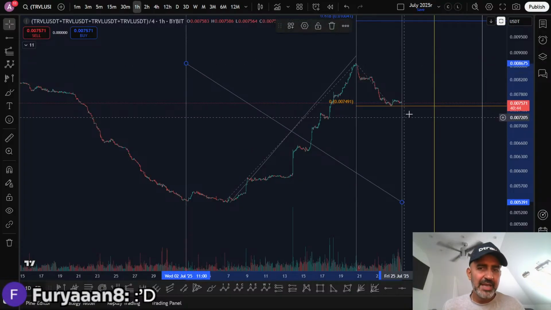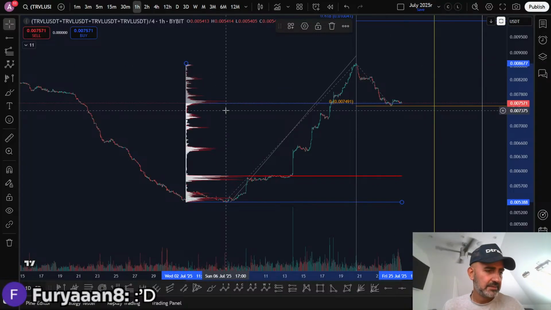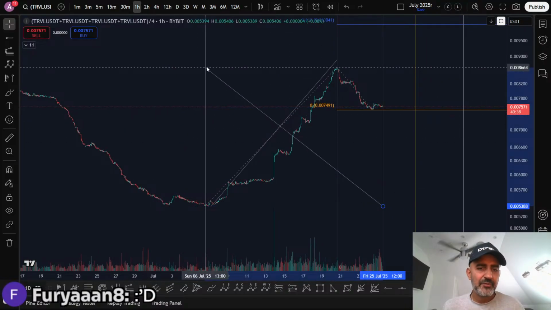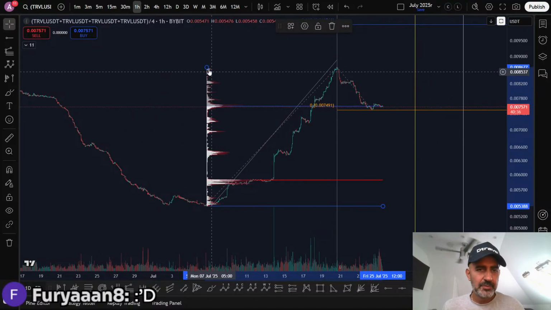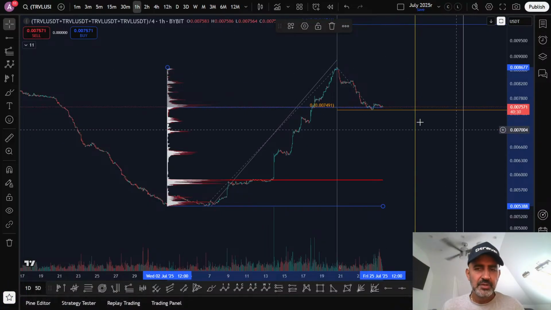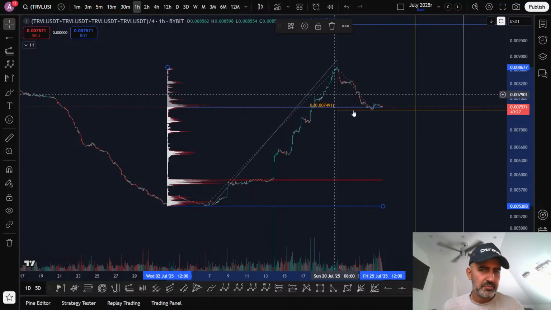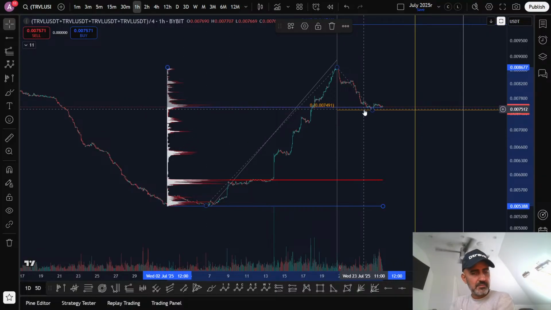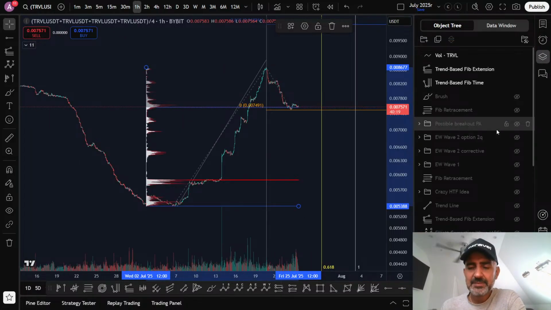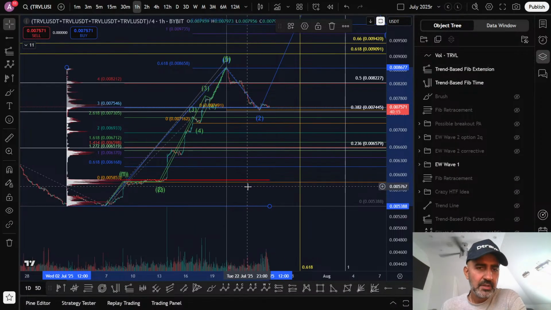So we're kind of teetering at the value area high, you see that? And there's a little bit of volume coming in here. There's a little bit of buying yesterday afternoon. And so there is a little bit of accumulation here, or reaccumulation. And we've clearly experienced the wave one, haven't we? That was your wave one.